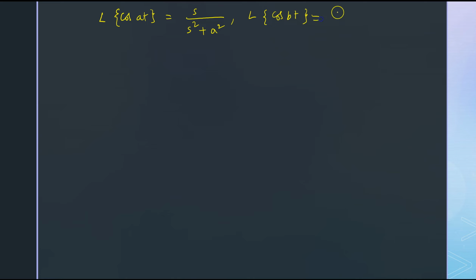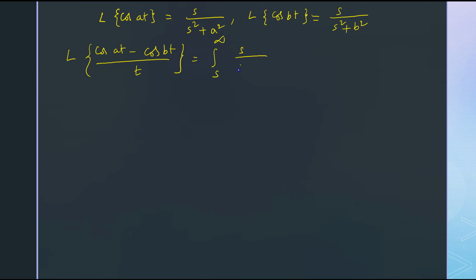Now Laplace transform of cos at equals s by s square plus a square, and Laplace transform of cos bt equals s by s square plus b square. So Laplace transform of cos at minus cos bt upon t equals integral s to infinity, s by s square plus a square minus s by s square plus b square ds.